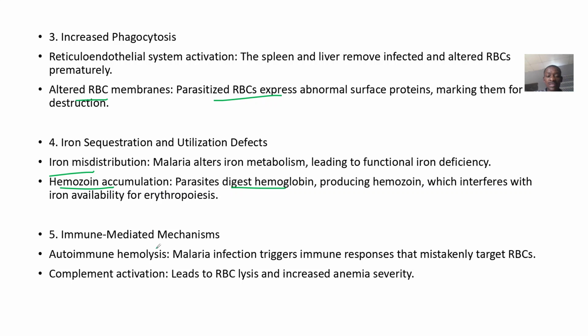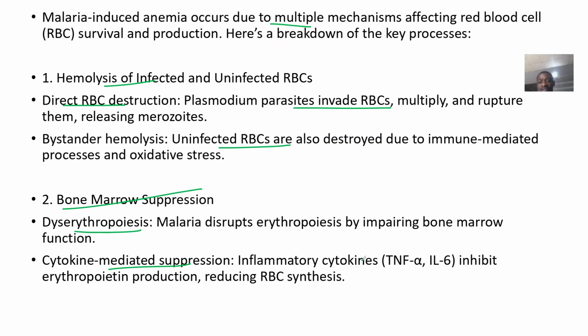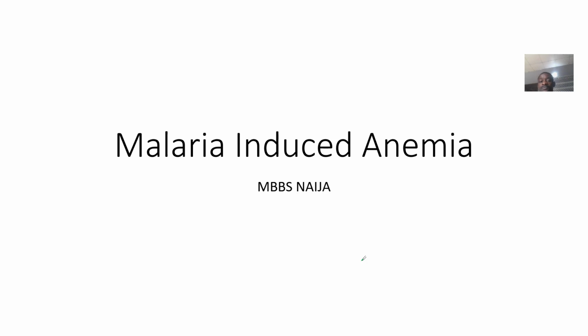The immune-mediated mechanisms. So, autoimmune stuff. Malaria can trigger immune responses, and your immune system can now mistake the normal red blood cells for something else and destroy them. So these are the various mechanisms in which malaria can actually cause anemia, that's low red blood cell count in the body.